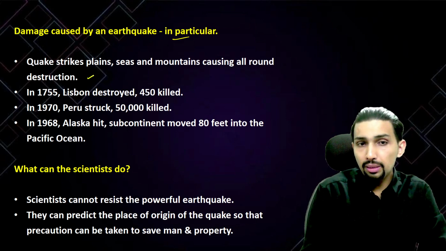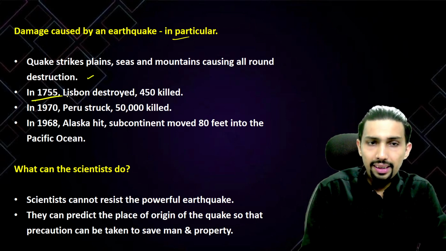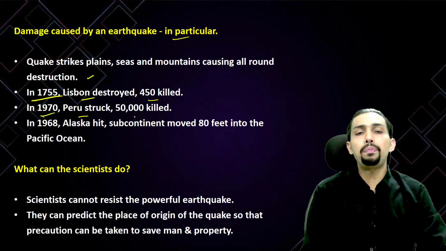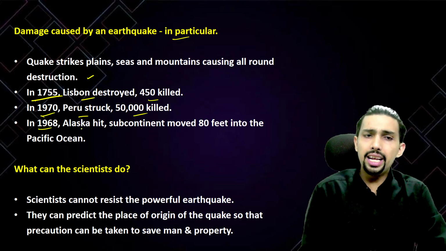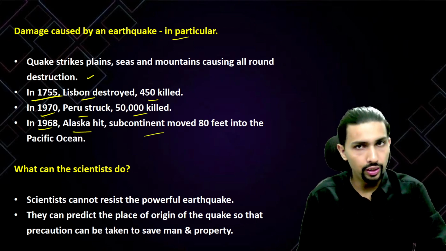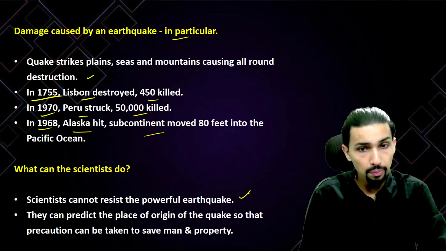Then talk about damage caused by earthquake in particular. So a quake strikes plains, seas and mountains, causing all-round destruction. In 1758, Lisbon destroyed, 450 killed. In 1970, Peru struck, 50,000 killed. In 1968, Alaska hit, subcontinent moved 80 feet into the Pacific Ocean. And then what can scientists do? So scientists cannot resist the powerful earthquake.